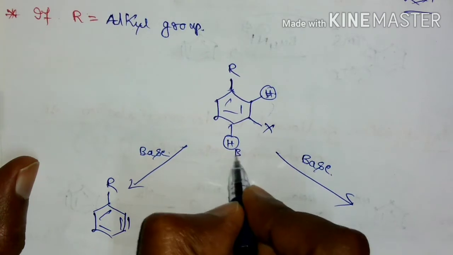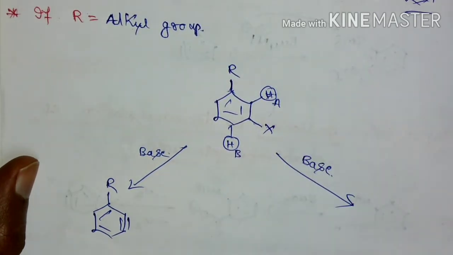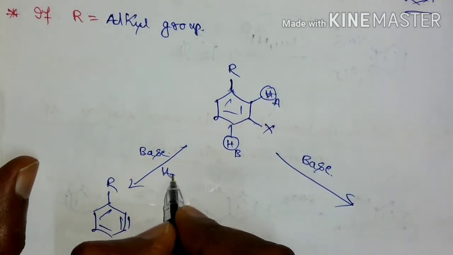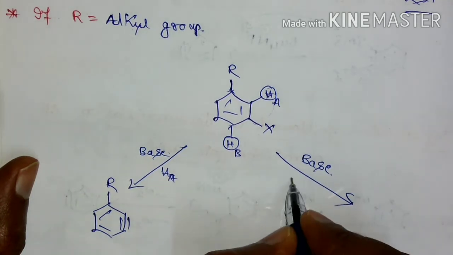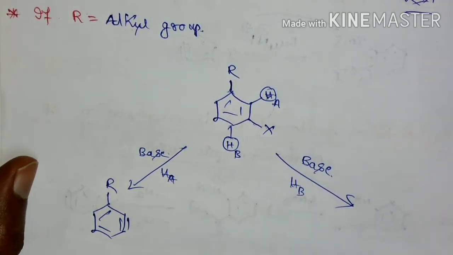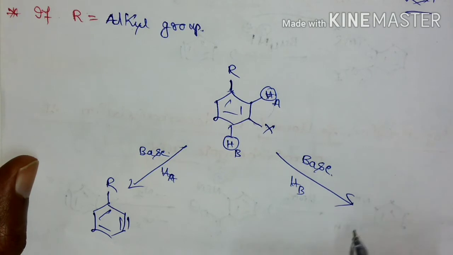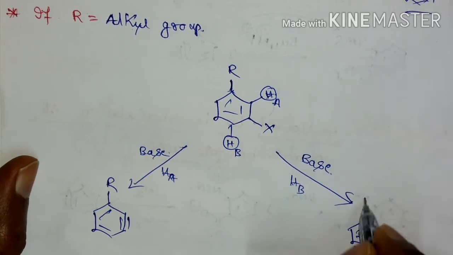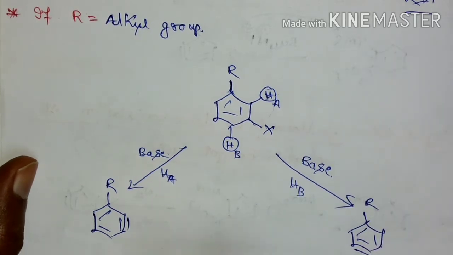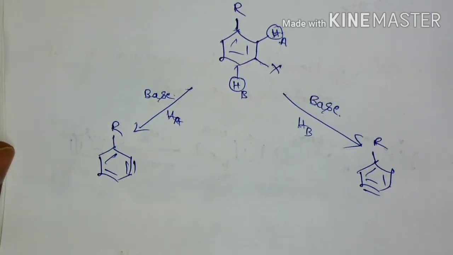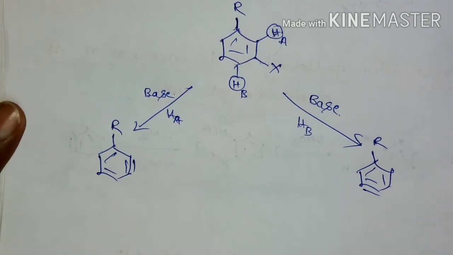I will label them A and B. Here HA has been removed. Now I am going to remove HB, and it leads to the formation of benzyne like this. So two benzynes are possible.